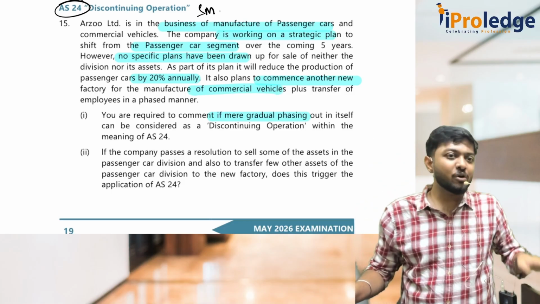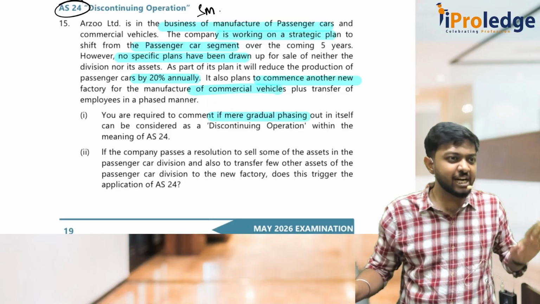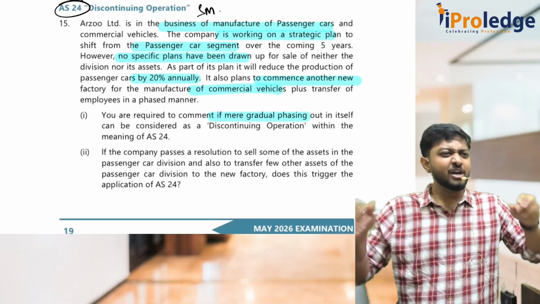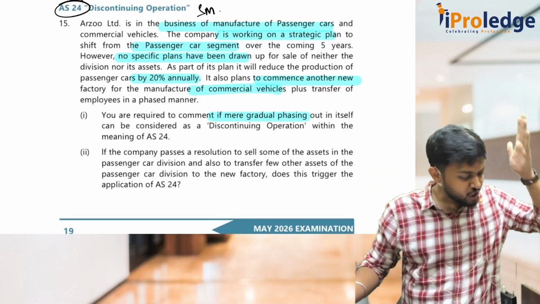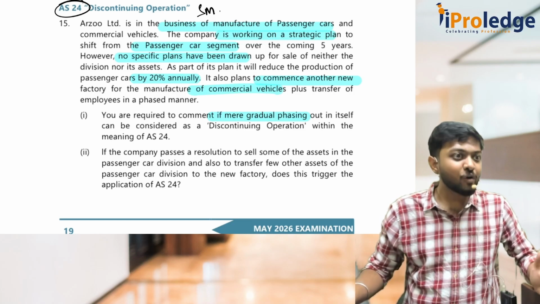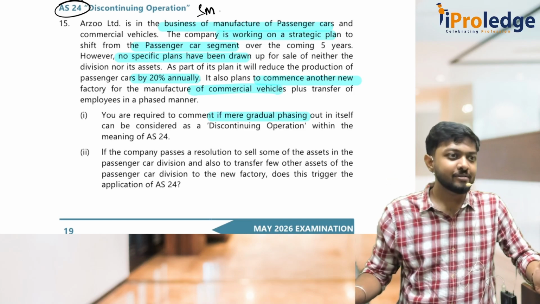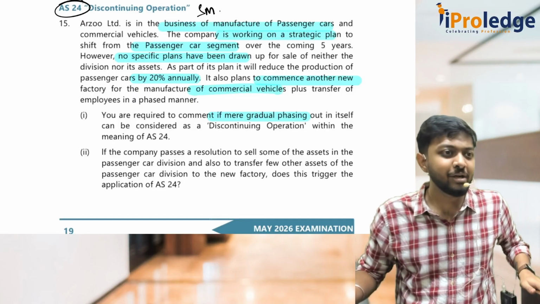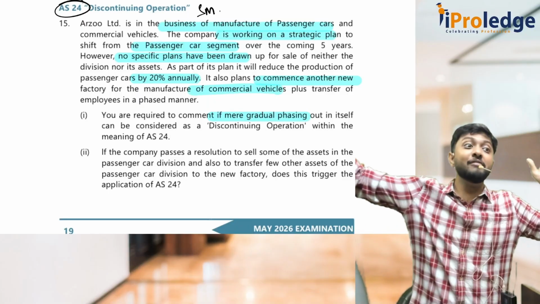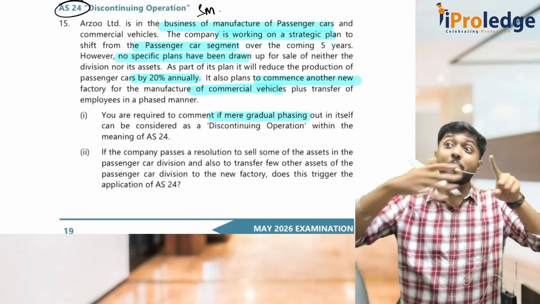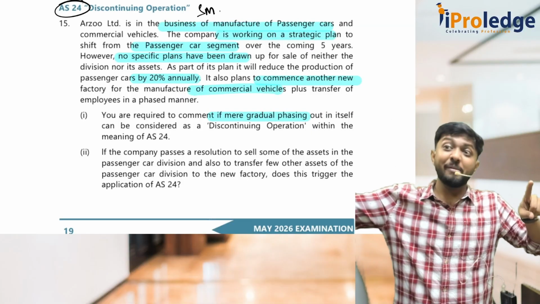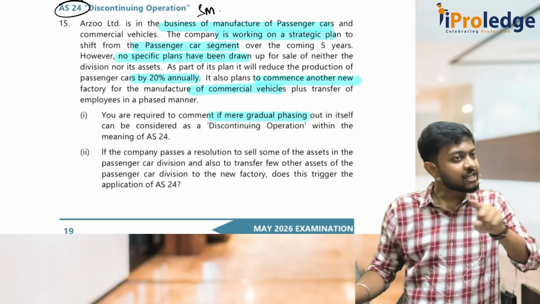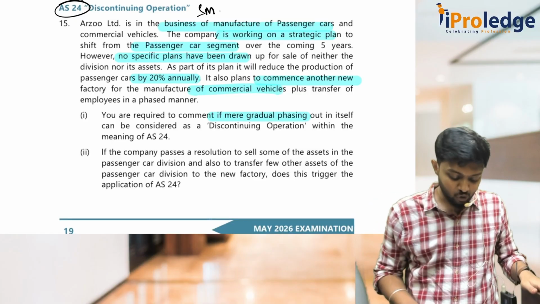It's gradual phasing out, so it cannot be a discontinuing operation. For a discontinuing operation, it should stop now. Today, stop it, pass a resolution, and should have made a plan to sell the assets also. Production also, 100% should stop today only, now only, and you should have committed to it. The decision should be made, and it should completely get over. Then only discontinuing operations can be triggered. If you are phasing it out over 5 years, have you stopped it? No, you are stopping it over 5 years. Maybe at the end of the 5th year it will become a discontinued operation, but right now it's not a discontinuing operation. So you should write no.